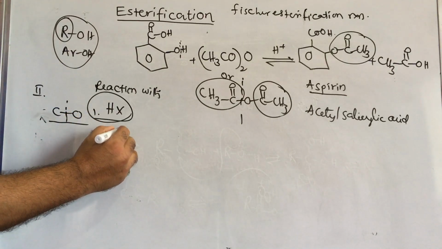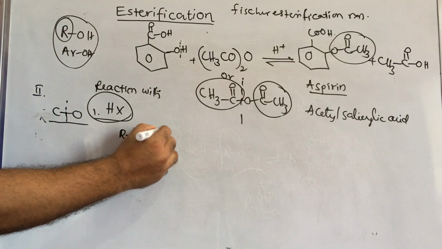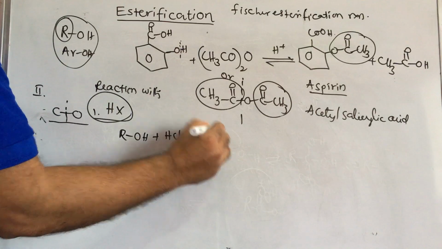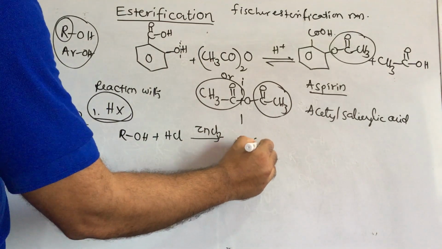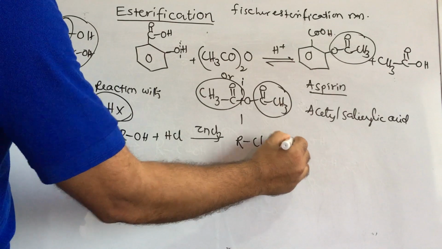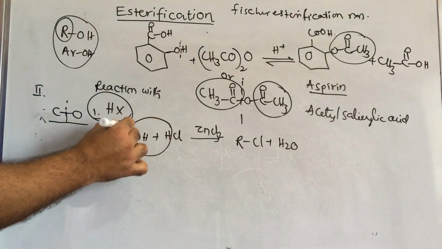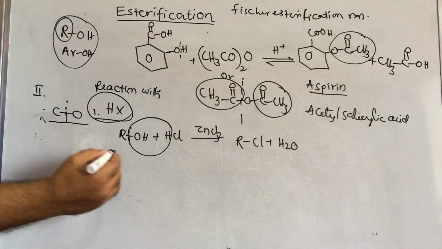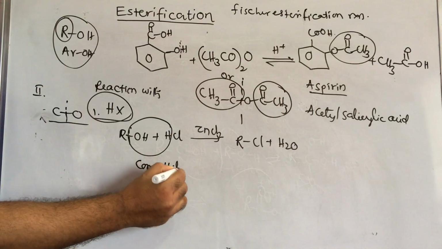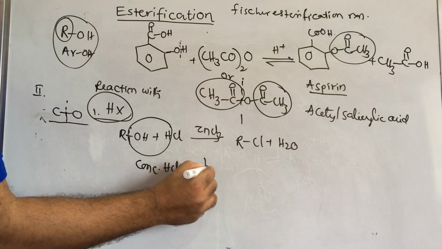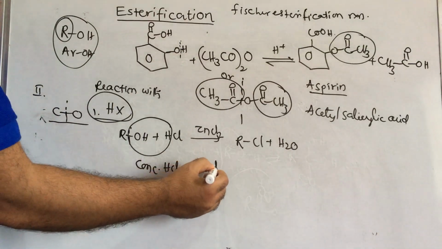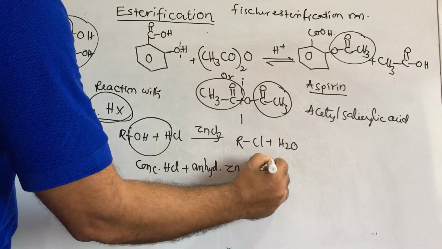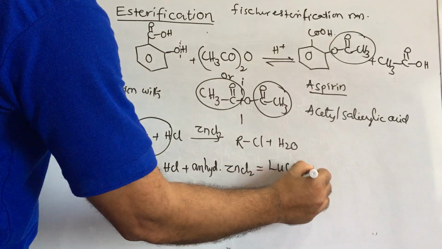If you take alcohol, ROH reacts with HCl in the presence of zinc chloride, then it forms RCl and the remaining is H2O. This will be eliminated. Which bond is breaking? This R means carbon, so the CO bond is breaking. Concentrated HCl plus anhydrous zinc chloride, this mixture is known as Lucas reagent.